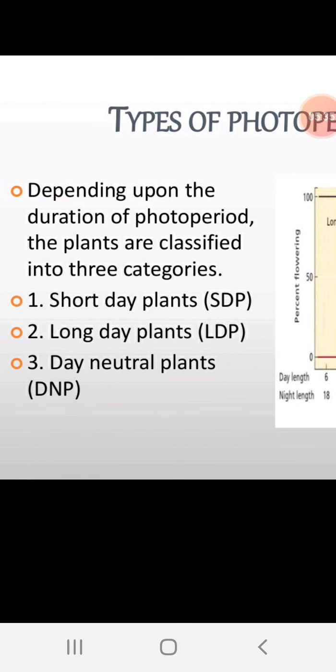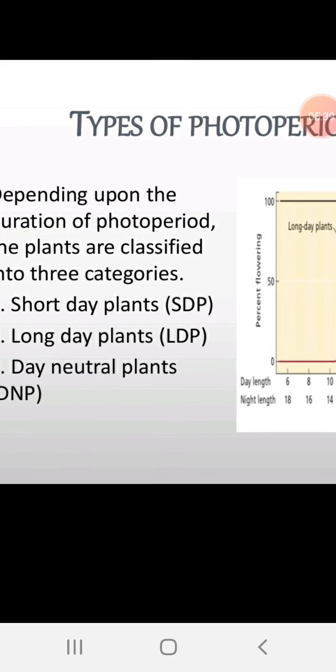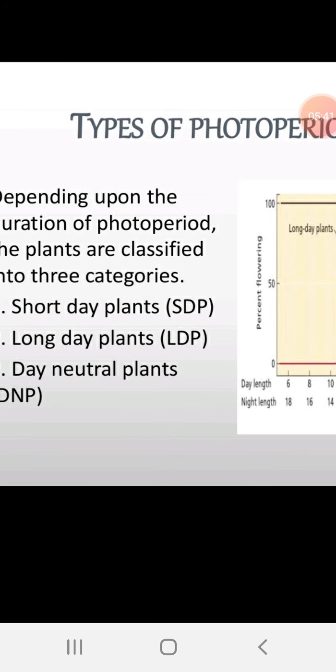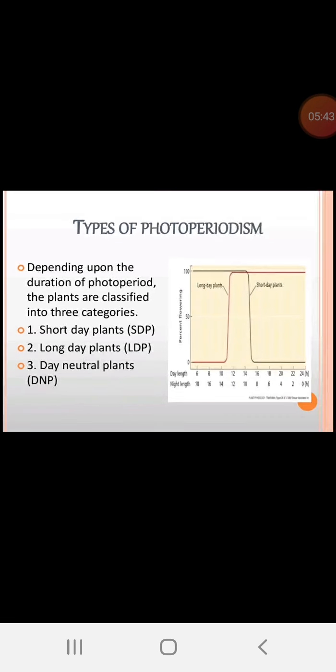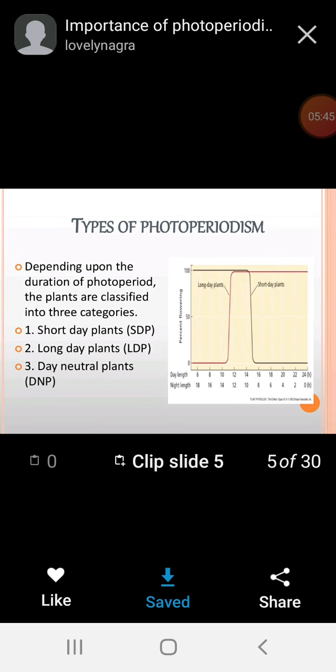The third category, day neutral plants, do not respond to the photoperiod. They do not bother about the light period or dark period. They flower as usual without waiting for the light period and dark period. Of course they require light and also dark, but they do not respond to this type of critical period. Okay.